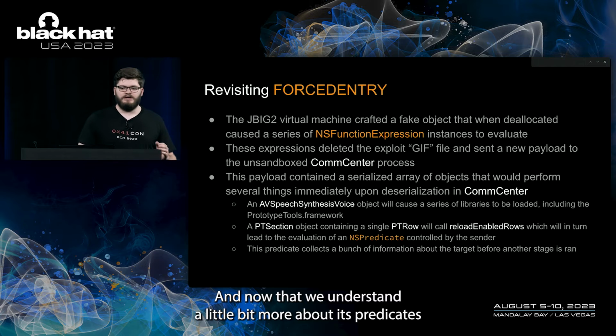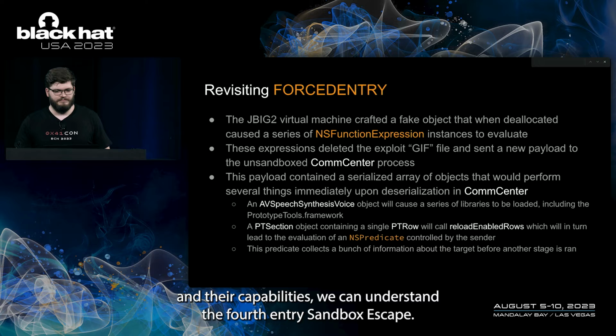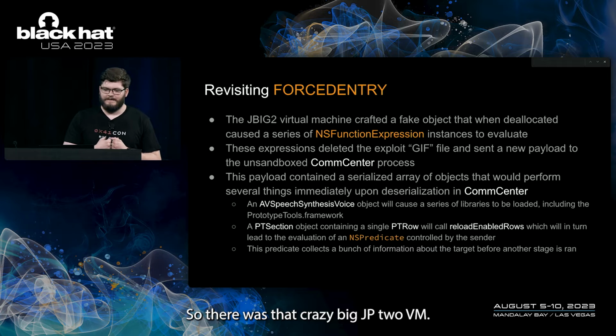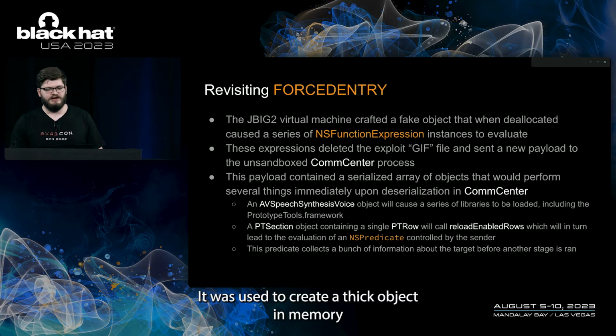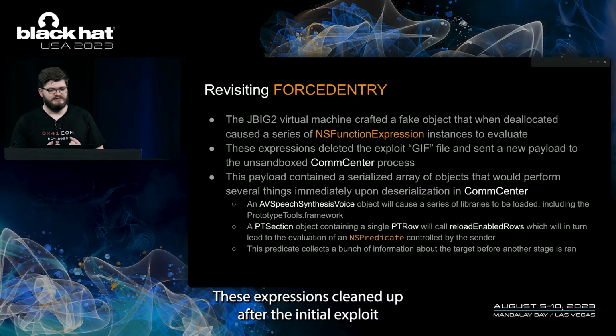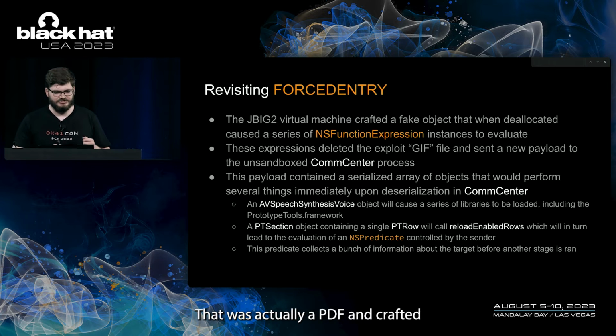Now that we understand a little bit more about NSPredicates and their capabilities, we can understand the FORCEDENTRY sandbox escape. There was that crazy big JBIG2 VM. It was used to create a fake object in memory that, when deallocated, evaluated an array of NSFunction expressions. These expressions cleaned up after the initial exploit, and deleted the GIF that was actually a PDF.